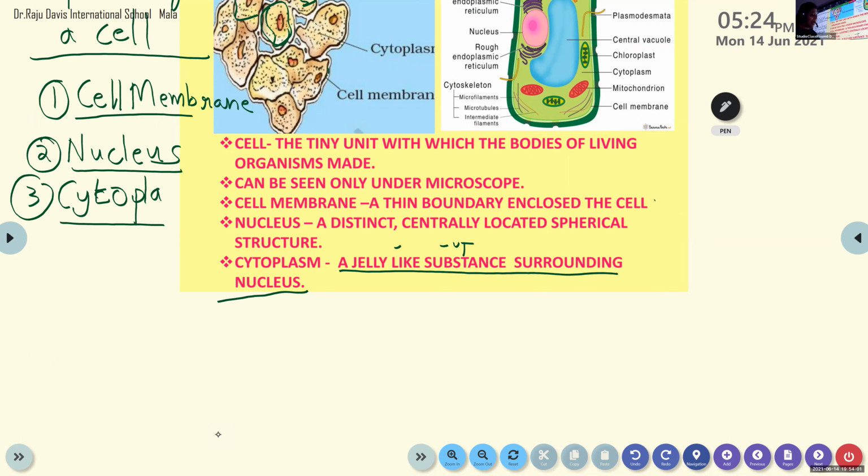These parts can be asked as MCQ questions, maybe one-word answers like: what is cytoplasm? Or define the word cell. All these questions I will give you when I give you the question answers. Ma'am, you have to study all these things during the lecture time. Clear? Yes, ma'am. Have you completed everyone? Yes, ma'am.